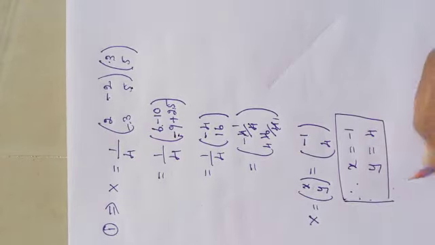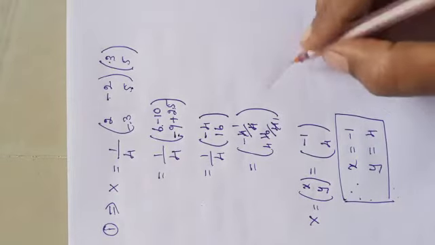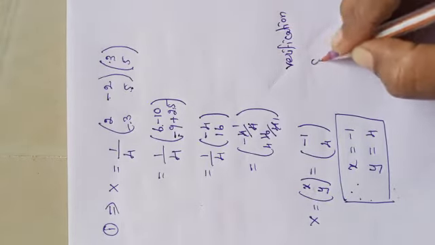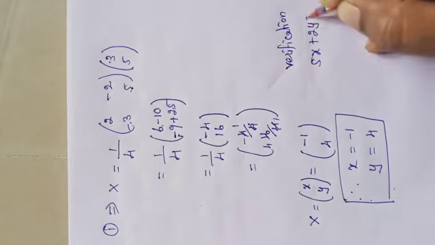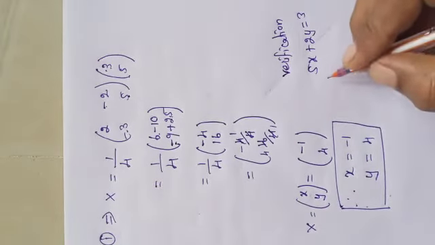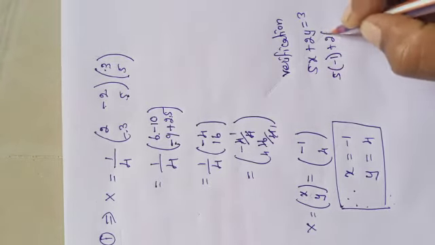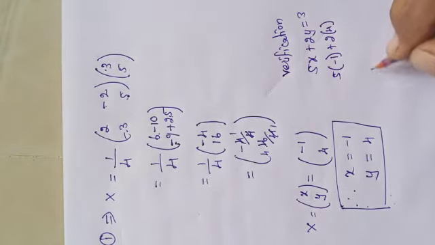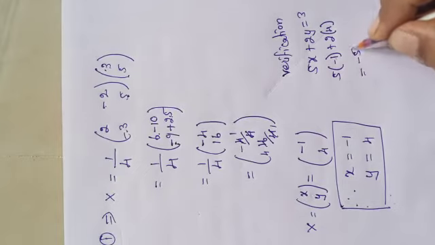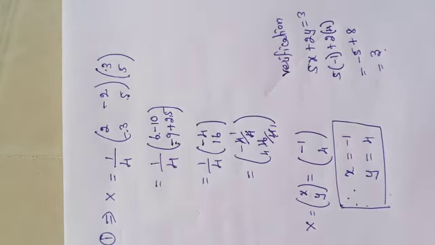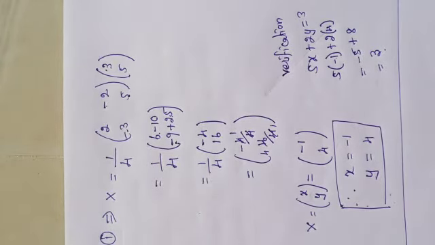This is the solution. In order to check the answers, we can substitute in the equation. See, verification. The first equation given is 5x plus 2y is equal to 3. Shall we substitute and check it? 5 into the value of x, which is minus 1, plus 2 into the value of y, which is 4, equal to minus 5 plus 8, that is 3. Therefore, our answer is correct.